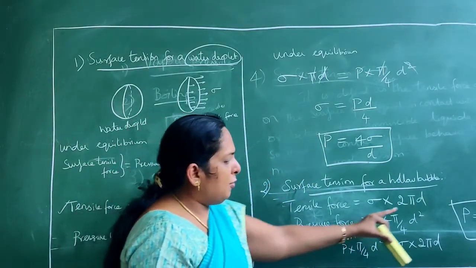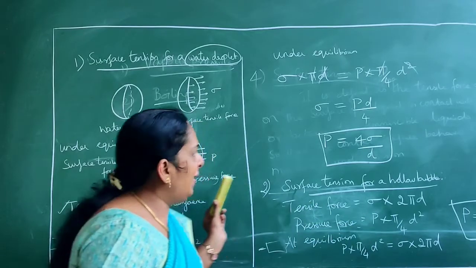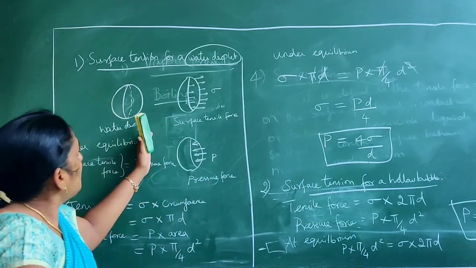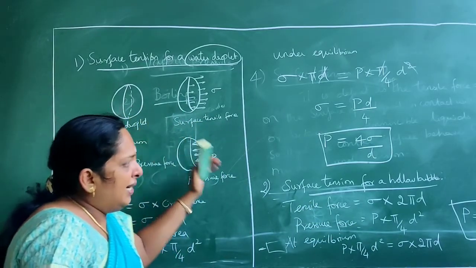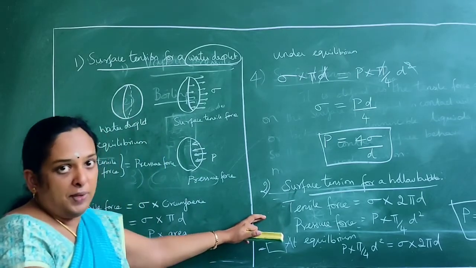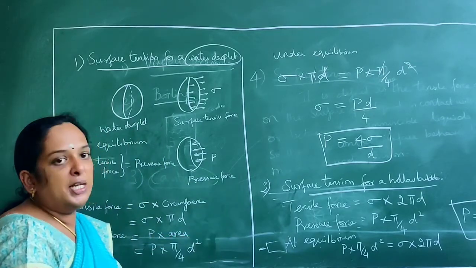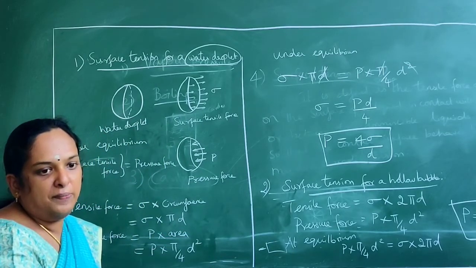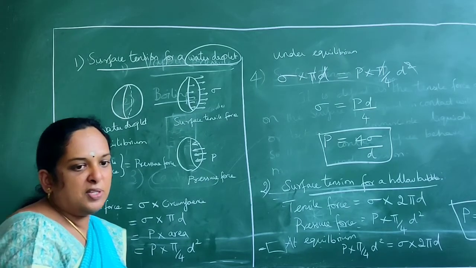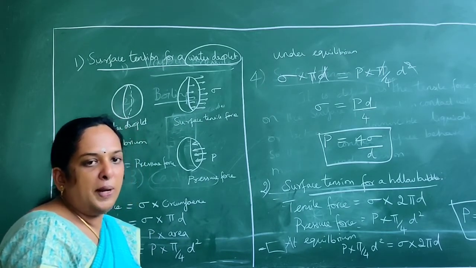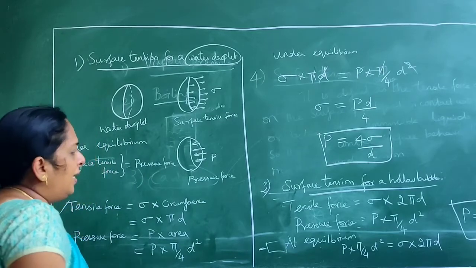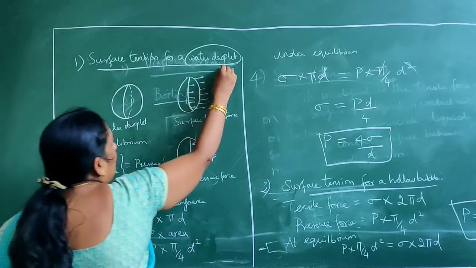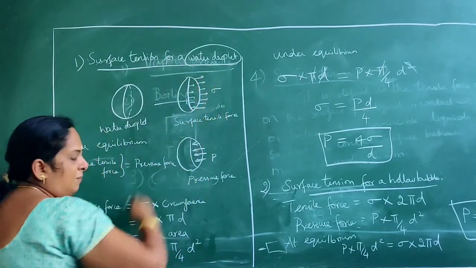So P is equal to 8 sigma by d. Is it clear? So we have derived the expression for the surface tension of a water droplet and of a hollow bubble. What is the unit for this surface tension? The unit for surface tension is Newton per meter. Okay, it's Newton per meter. It's the same unit as your pressure.